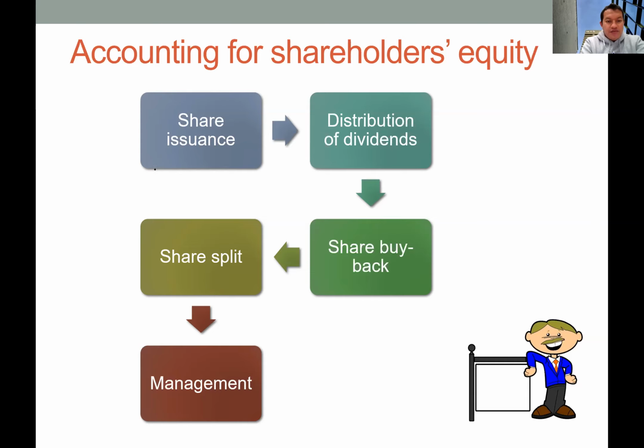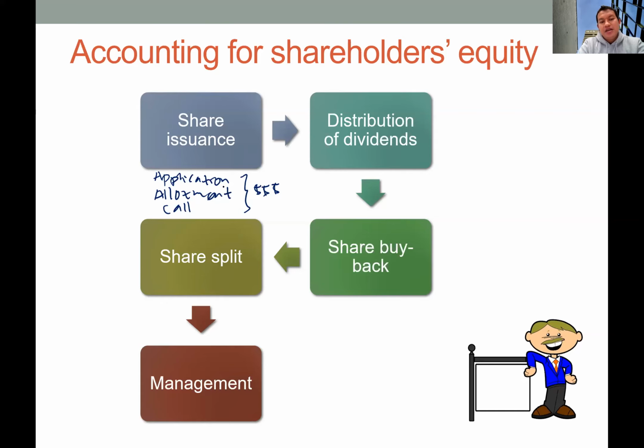So for the installment method, we will have application fee, and then allotment fee and call. So these 3 will be the total price of this share. So we have to record 3 separate transactions for this process. First we record the application. Basically, we will have cash debit side and then application credit side.